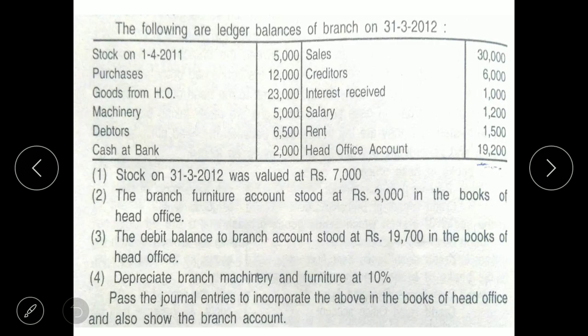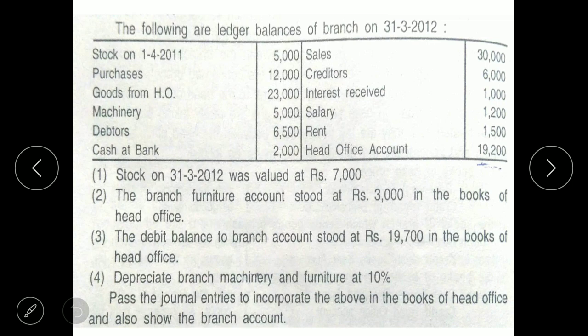We'll have one more question over here. Take the note of the question. Here we are provided the ledger balances of branch account and we are given certain adjusting entries. So what we'll have to do? We have to pass the incorporation entries. Along with incorporation entries, we need to make the adjustment entries.